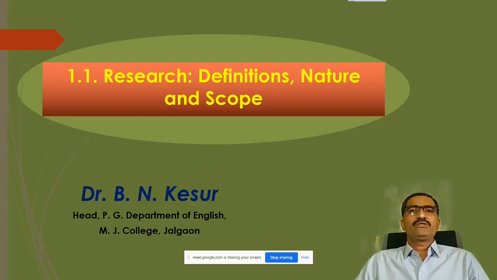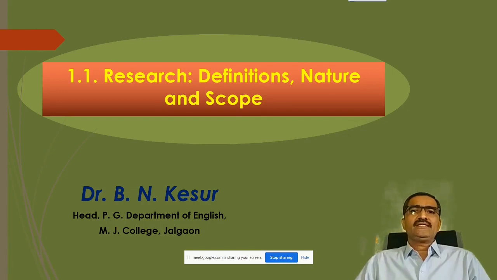So first we are going to start with 1.1, that is research, definitions and nature and scope. So we will try to understand what is research with the help of definitions of research.